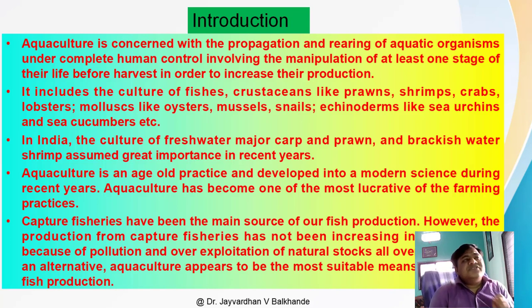It is concerned with the propagation and rearing of aquatic organisms under complete human control, involving the manipulation of at least one stage of their life before harvest, in order to increase their production. So the aquatic organisms we have reared should be manipulated at least at one stage of their life cycle. For example, when we culture fishes in a pond, the fry stage or fingerling stage